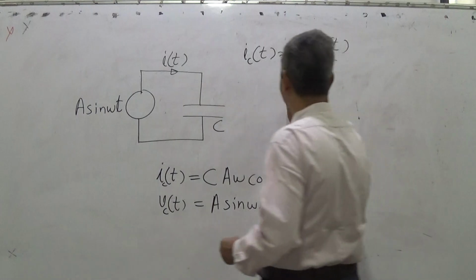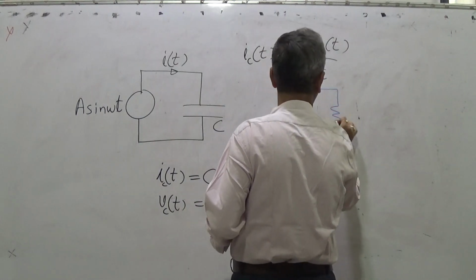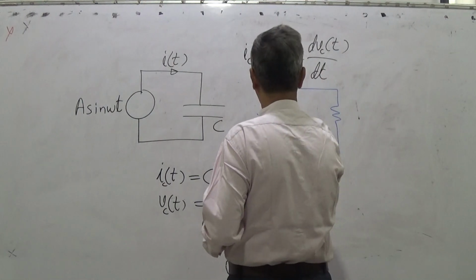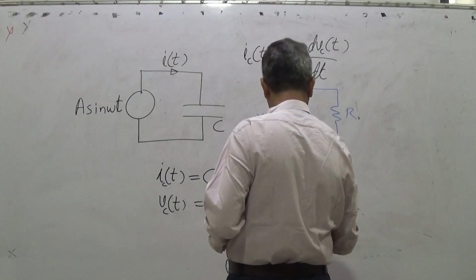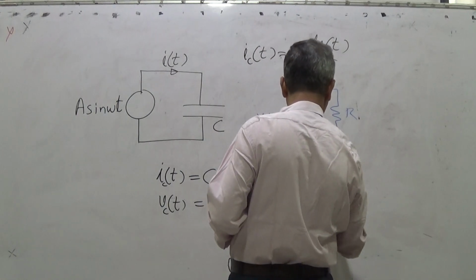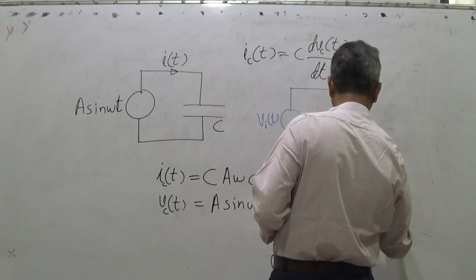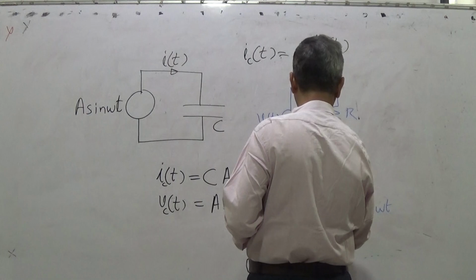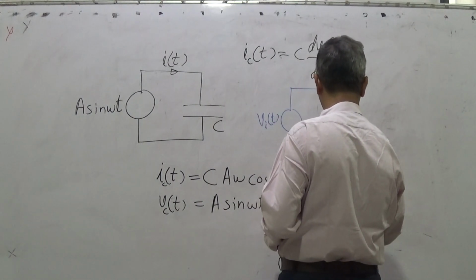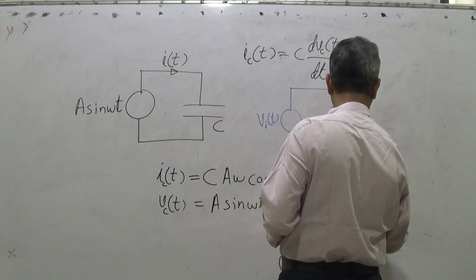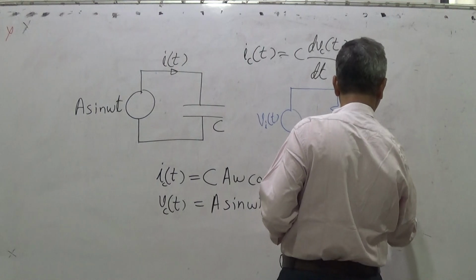Same thing here: V(t) and R. In this case V_R(t) is the same voltage A sin omega t, and I_R(t) is 1 upon R sin omega t.